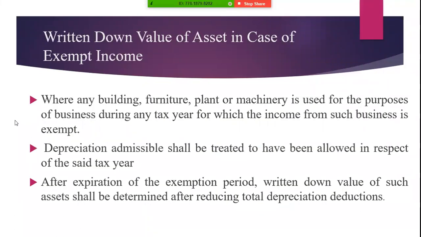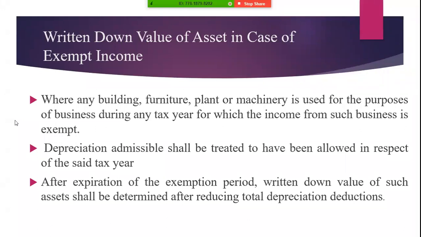Okay, finally, I'll be discussing the written down value of the asset in case of exempted income, where any building, furniture, plant or machinery is used for any purpose of the business during the tax year for which the income from such business is exempted.